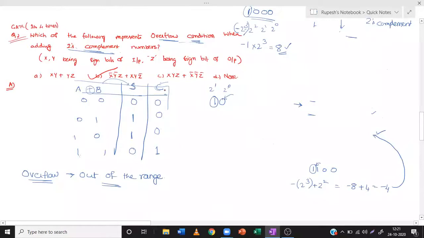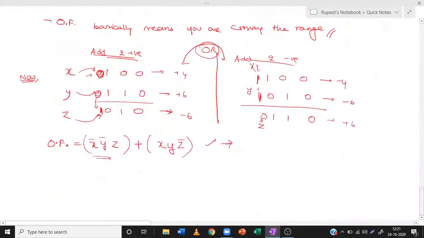So in this question, we have learned what is 2's complement form, what is overflow, and so on. We have seen the half adder, we have seen the full adder, we have seen a wide range of concepts from this question. Hope you have enjoyed this question. Yes, this question is completed, but let us extend our learning. Let us see one more condition for overflow.